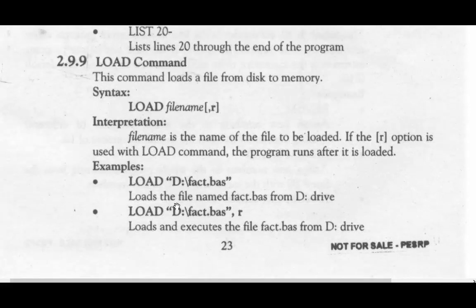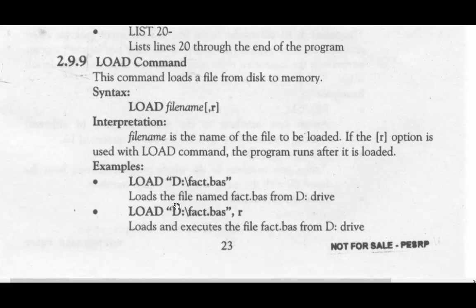This command loads a file from disk to memory. Syntax: LOAD file name, comma R. File name is the name of the file to be loaded. If the R option is used with the load command, the program runs after it is loaded. It will load, and if you use the R character with it, it will first load it, then after loading it will execute it. In the example, you can see LOAD "D:/fact.bas".